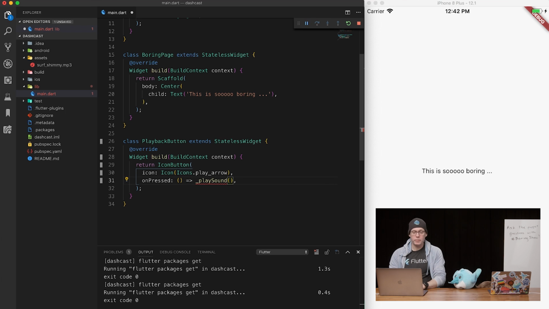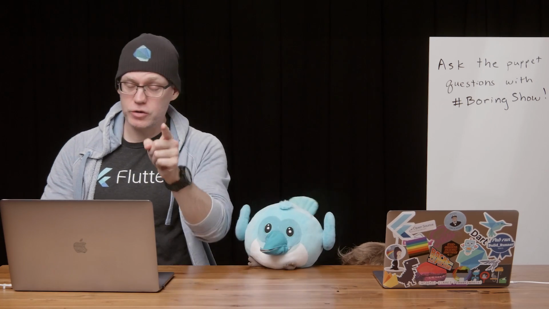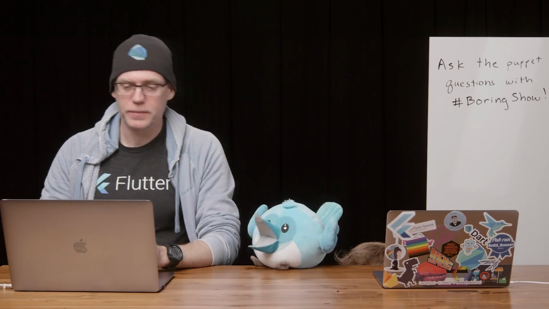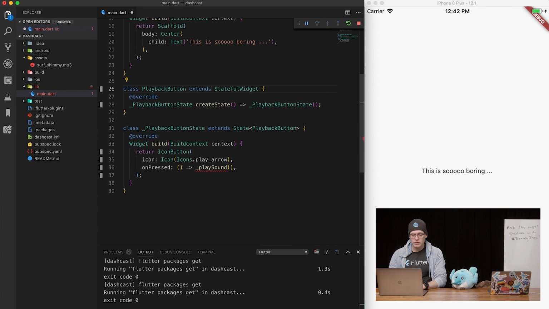Yeah. Okay, but by the power of Grayskull, by the power of the plugin for, I don't know who to look at, by the power, talk to the bird! I can convert to a stateful widget because our tooling team is awesome and they added all this support into Visual Studio Code and Android Studio. You were supposed to say Android Studio. Sorry, I didn't know what you were going for. And so we can convert that. That's all lovely. Look at that.